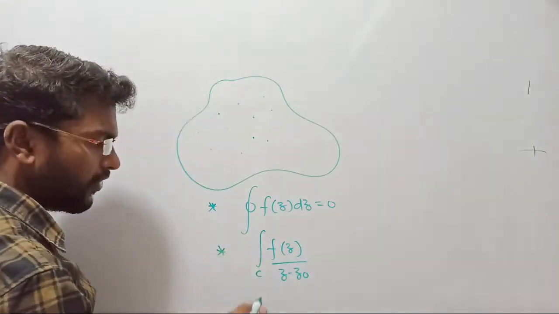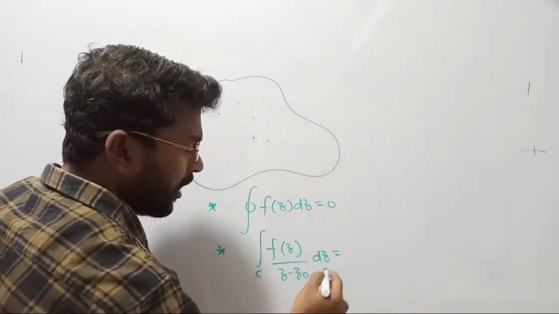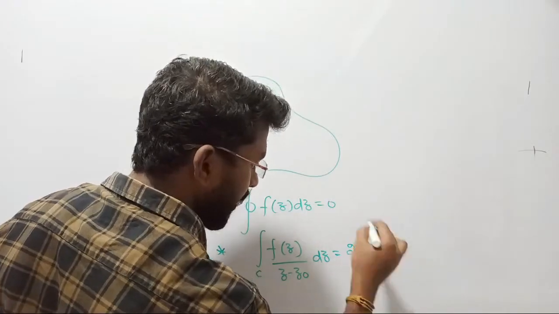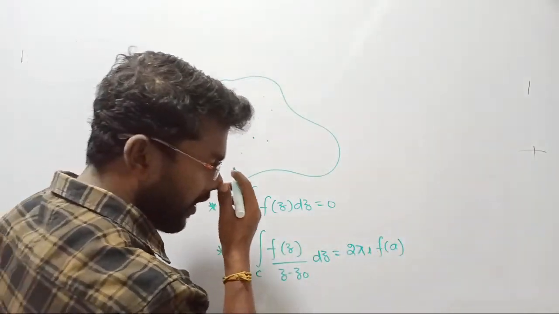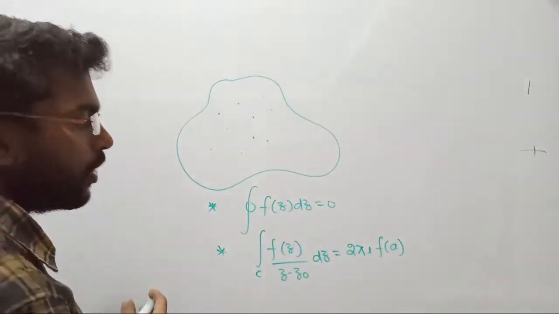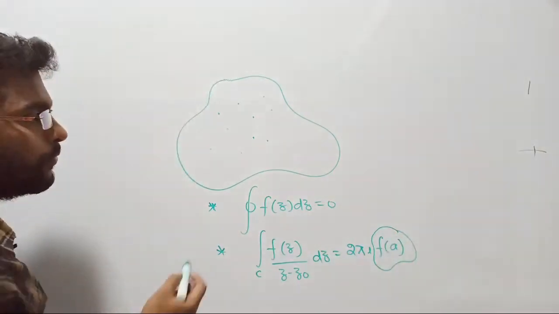That is what I had defined: the integral of f of z upon z minus z naught into dz should be equal to 2 pi i into f of a. That is the formula that we saw in order to remove the pole, and we saw the procedure to remove the pole also, right? Now the thing is, instead of considering only a single singularity,